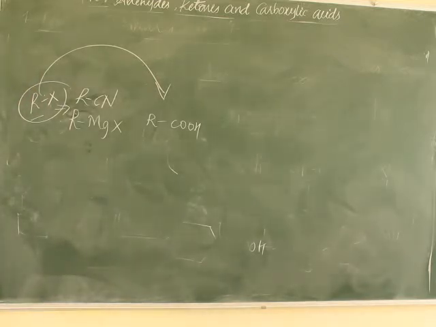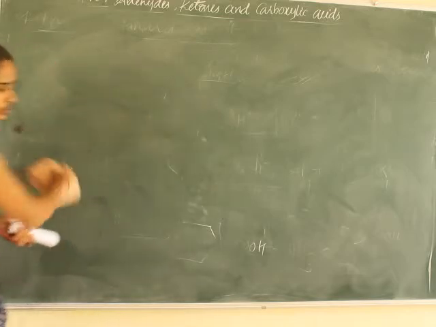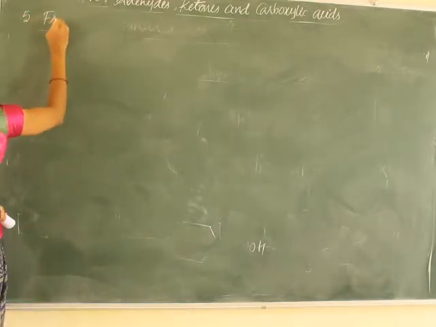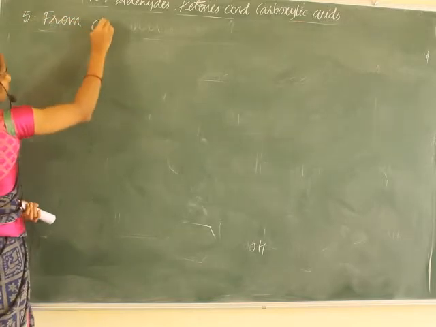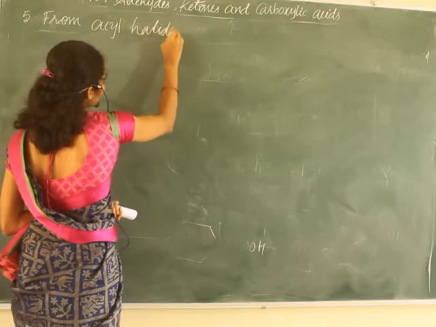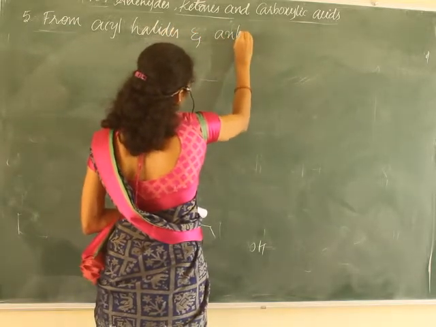Next is from acyl halides and anhydrides, the fifth one.